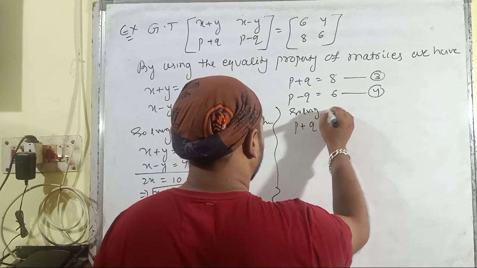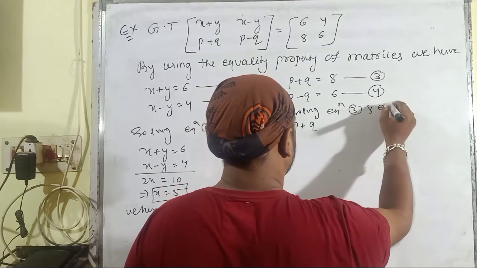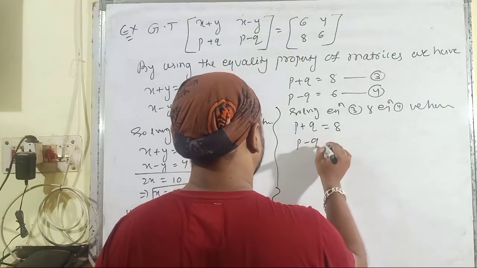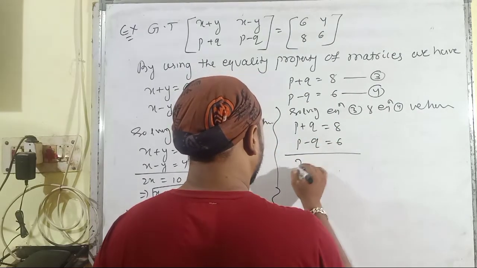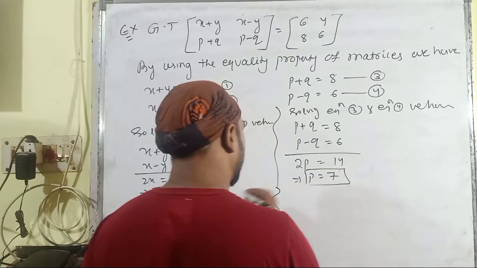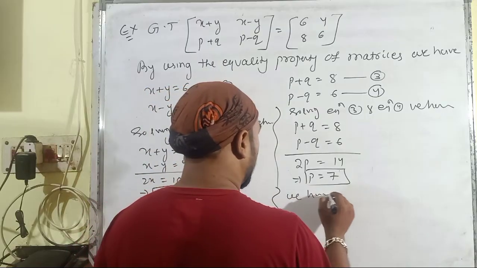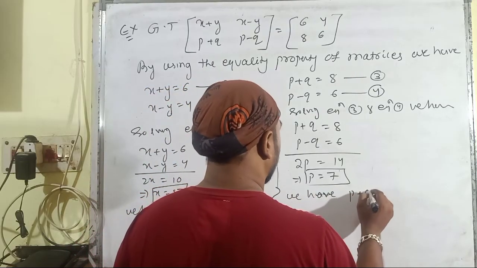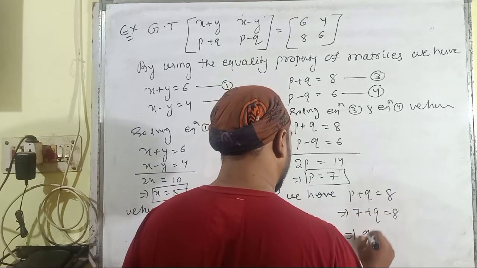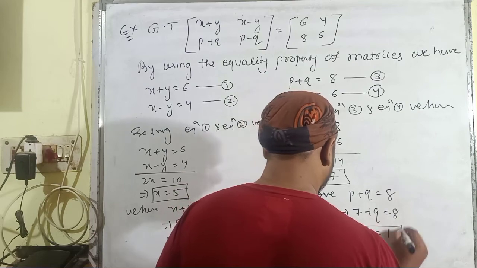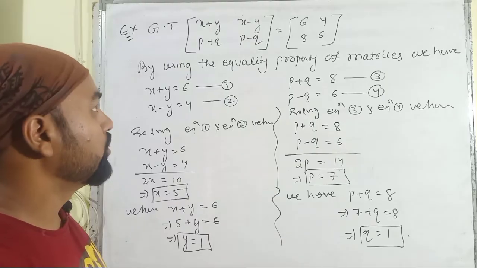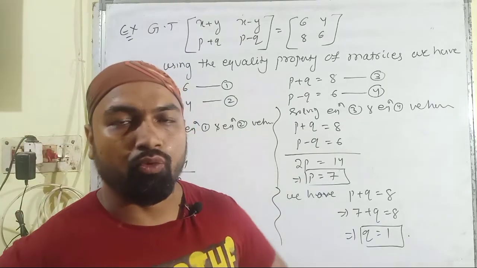Solving equation 3 and equation 4, we have p plus q is equal to 8 and p minus q is equal to 6. So it will be 2p is equal to 14, that means p is equal to 7. Here is the value of p. We have p plus q is equal to 8, that implies 7 plus q is equal to 8, that implies q is equal to 1. So these are the values of x, y, p and q, and this is the solution for example number 2.